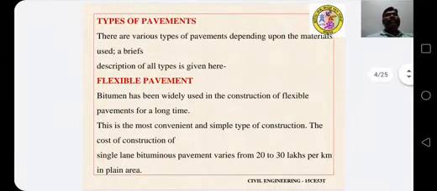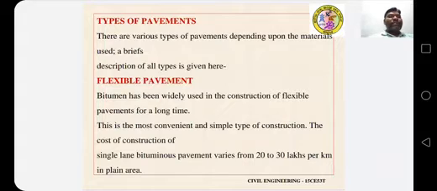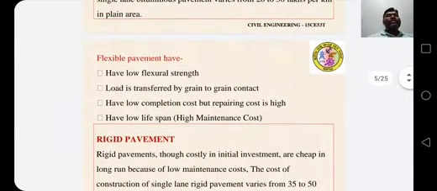Flexible pavement. Bitumen has been widely used in the construction of flexible pavements for a long time. This is the most convenient and simple type of construction. The cost of construction of single lane bituminous pavement varies from 20 to 30 lakhs per kilometer in plain area. Flexible pavements have low flexural strength. Load is transferred by grain to grain contact. They have low completion cost but repairing cost is high. They have low lifespan and high maintenance cost.